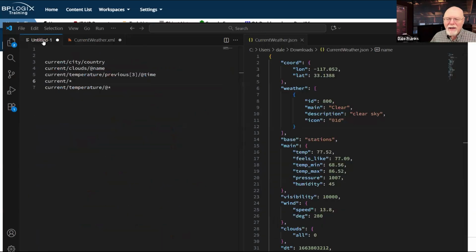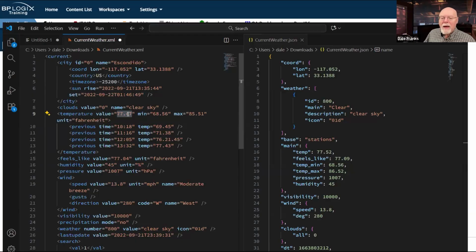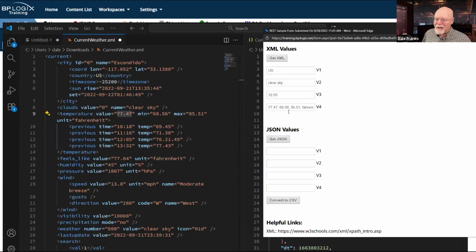So by asking for current slash temperature slash at star and using that wildcard, it's just going to pull back all of the data or all of the attributes that are part of the temperature node. Note that it is going to pull them back in a comma separated list. So every one of those values is separated by a comma. Also note, there's no indication to me as a user just looking at this data of what it is I'm looking at. I'm just getting the values thrown in as a comma separated list.